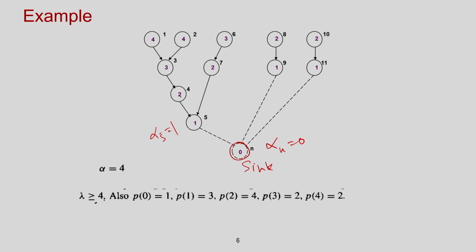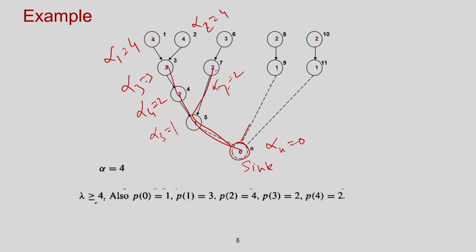For this node the distance is 2, 1 and 2. So, this is alpha 4 equal to 2. For this node the distance is 3, right, 1, 2 and 3. So, alpha 3 equal to 3, and for this node it is 4. So, alpha 1 equal to 4. Similarly, for this node alpha 2 equal to 4, for this node alpha 7 equal to 2, because the distance is 2.